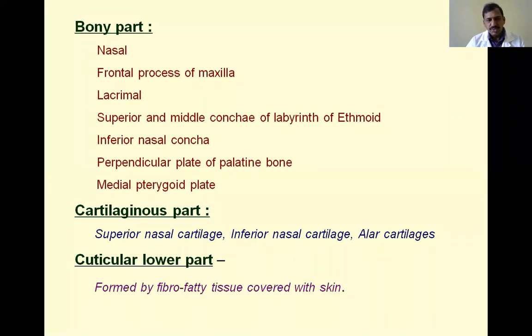To summarize, the bony wall is formed by the nasal bone, frontal process of the maxilla, lacrimal bone, superior and middle conchae from the labyrinthine part of the ethmoid bone, the inferior nasal concha as a separate bone, the perpendicular plate of the palatine bone, and the medial pterygoid plate. The cartilaginous part is the superior, inferior and alar cartilages. The anterior-most part is formed by fibrofatty tissue and covered with skin.